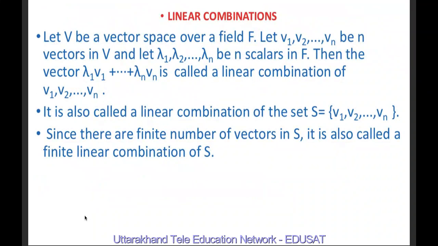Now we come to the definition of linear combination. Let V be a vector space over a field F, and let v1, v2, ..., vn be n vectors in V. Let lambda 1, lambda 2, ..., lambda n be n scalars in F. Then the vector lambda 1 v1 plus lambda 2 v2 plus ... plus lambda n vn is called the linear combination of v1, v2, ..., vn. It is also called a linear combination of the set S. Since there are a finite number of vectors in S, it is also called a finite linear combination of S.